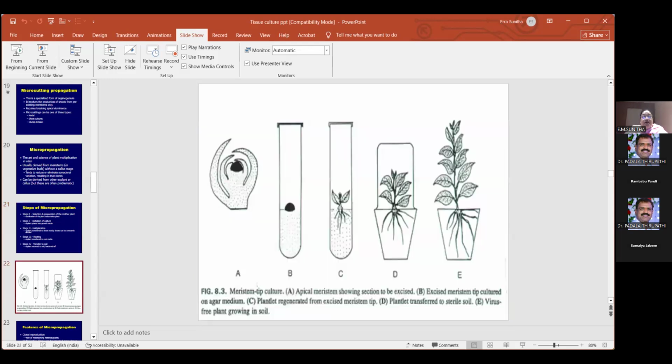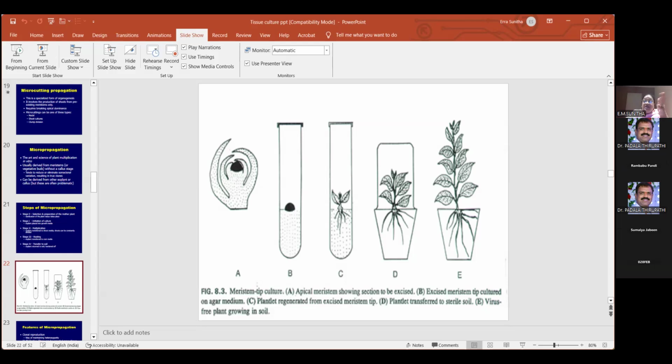See, like this, you are taking the meristem part, the meristem or the shoot tip. We have to put the apical meristem in the media. Then from that you will be getting the shoot system. Then after the shoot system, you put that for the root system, rooting hormone. Then from that you will be getting the whole plant. You transfer it into sterile soil. Okay.